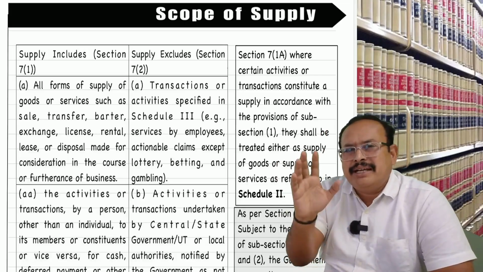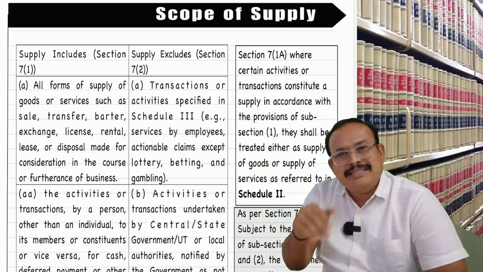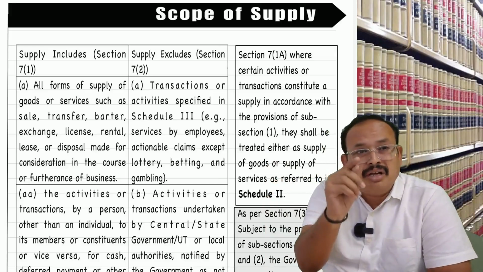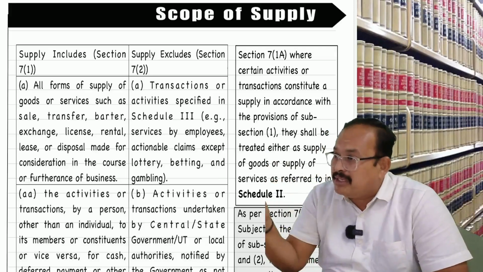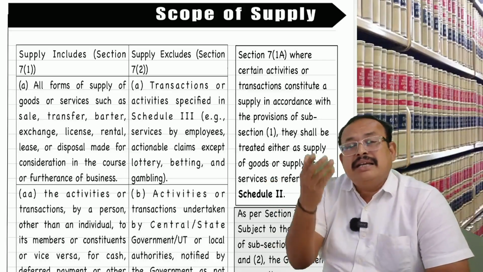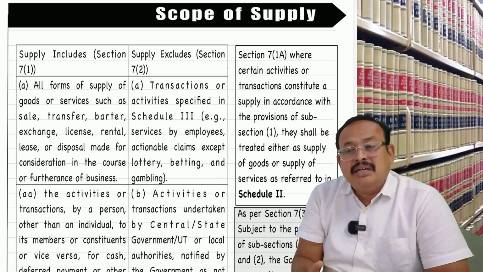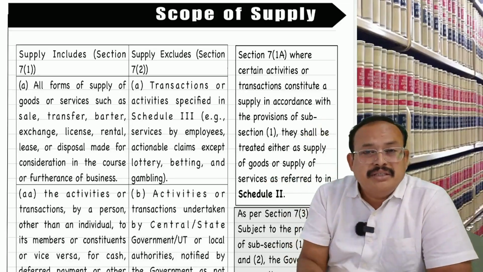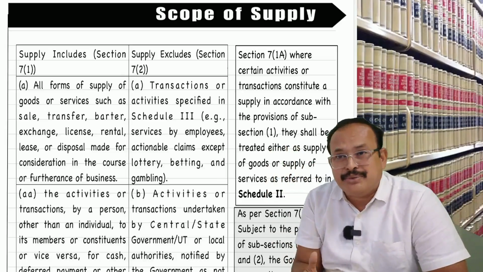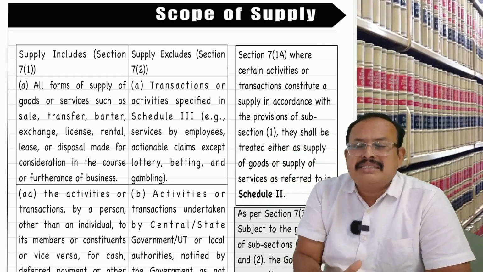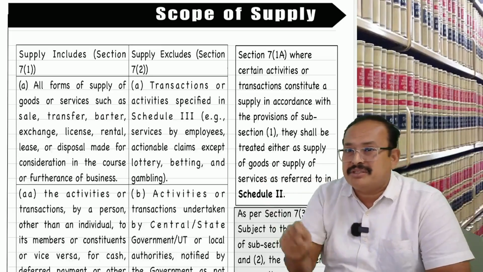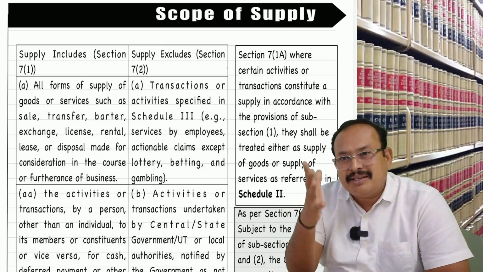So, Schedule 3, supply excludes. What is excluded? GST does not apply. What are they? 1. Employee providing services to the employer in the course of his employment. The services offered by our honorable members of parliament or the state legislative assembly, panchayat, local authorities, elective representatives, supply excludes. Services offered by a court or tribunal, which includes consumer dispute redressal commissions, supply excludes. Does not attract GST.